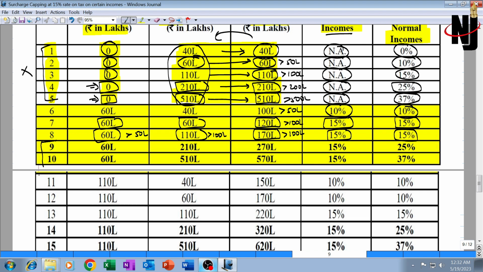Most important are situations number 9 and 10. These two situations are to be remembered from an exam perspective, where the special income is 60, other income is greater than 2 crore, other income itself is more than 2 crore. Total income is 270 lakh, which is again more than 2 crore but up to 5 crore. Now what to do? Now in this situation where the total income is greater than 2 crore, a surcharge rate of 25% should have been applied.